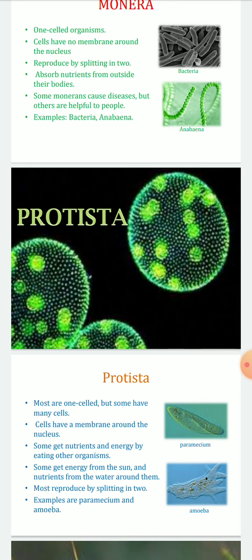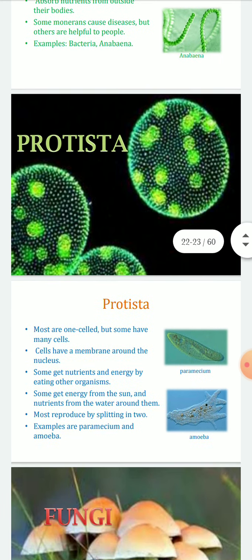Cells have a membrane around the nucleus, and some get nutrients and energy by eating other organisms, and some also get energy from the sun, and some get minerals and nutrients from the water around them, and they basically reproduce by splitting in two. Examples are paramecium and amoeba.